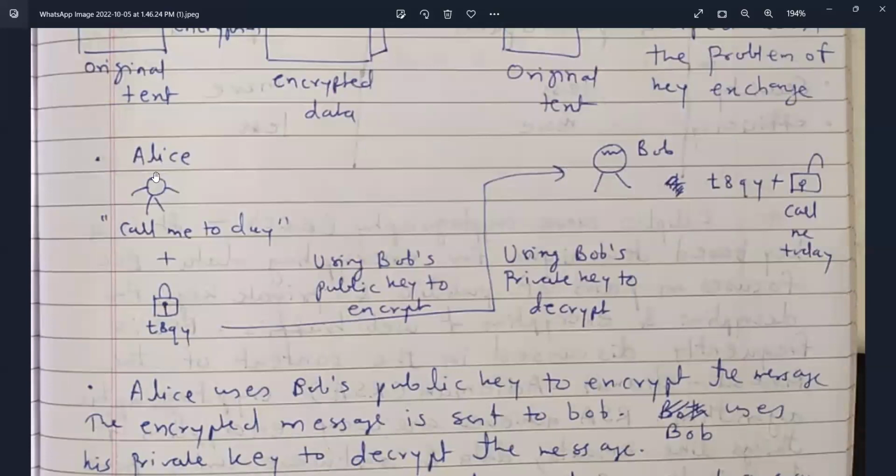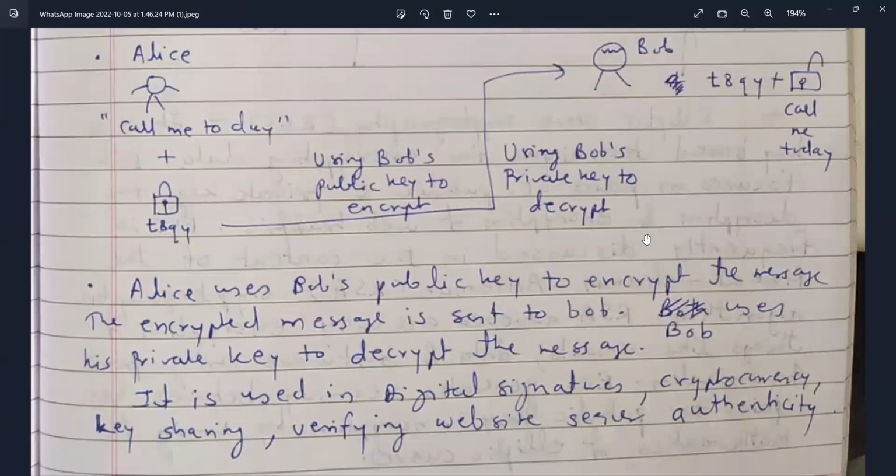This is another example. This is Alice. For the message, the data is encrypted to T8Q9 using Bob's public key to encrypt. Next, Bob's private key is used to decrypt, and the original data is obtained. Alice uses Bob's public key to encrypt the message. The encrypted message is sent to Bob. Bob uses his private key to decrypt the message.